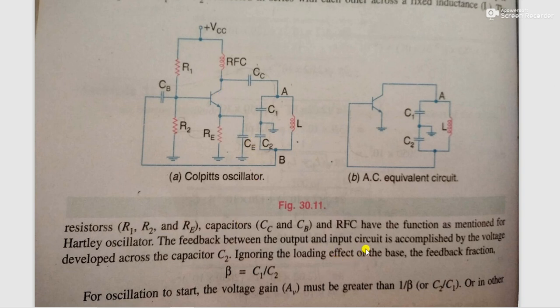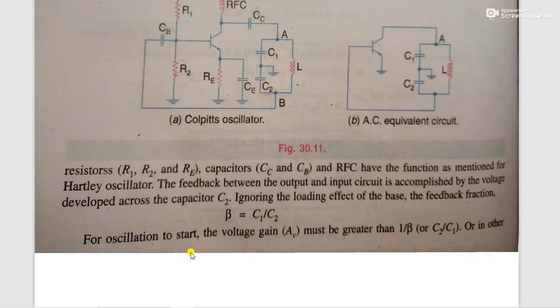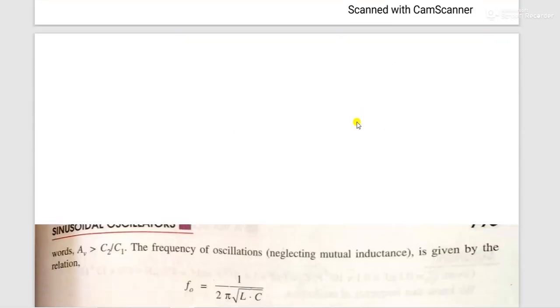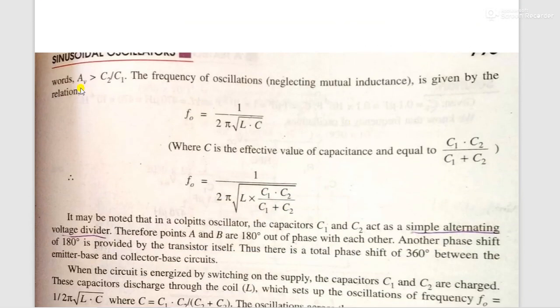Ignoring the loading effect on the base, the feedback fraction beta equals C1 upon C2. For the oscillations to start, the voltage gain Av must be greater than 1 by beta, or C2 by C1. Why C1 by C2? Because these two are in series combination. Av must be greater than C2 by C1.